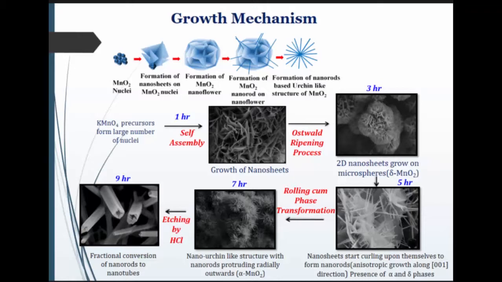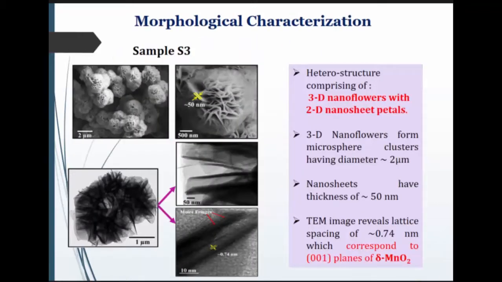Then for 7 hours, the urchin like nanorod mixed structure. And at 9 hours, I obtained some etching due to the HCl and obtained a nanotube like MnO2 structure. So this is the whole growth mechanism and the successive steps which I obtained for different experiments.